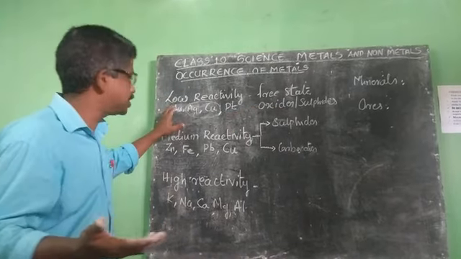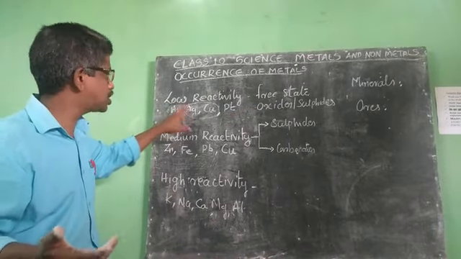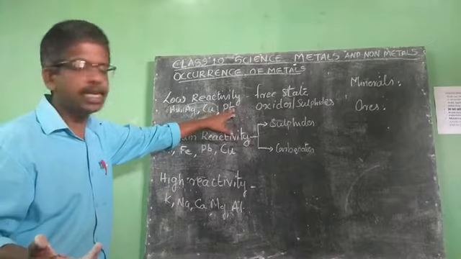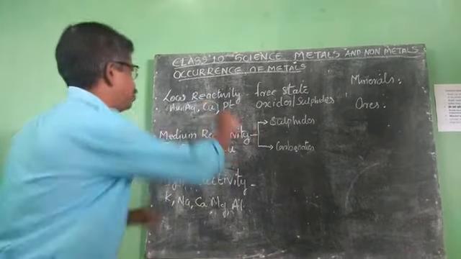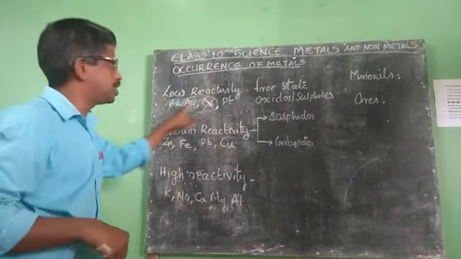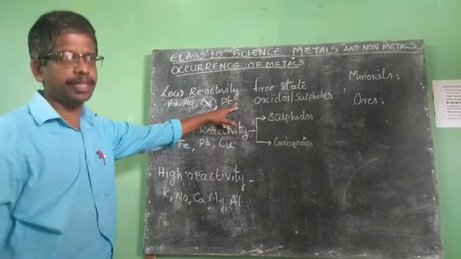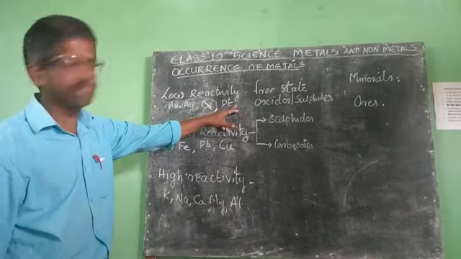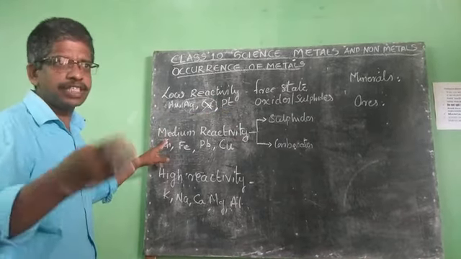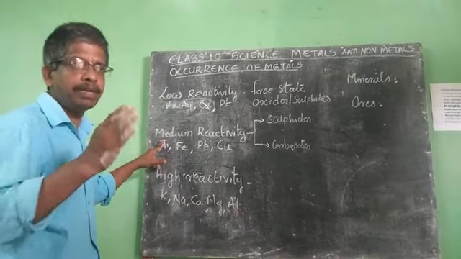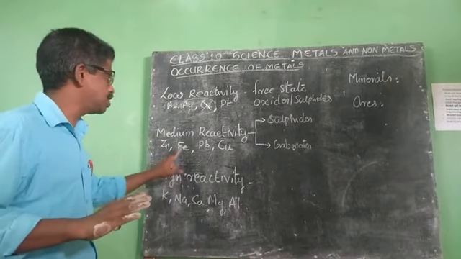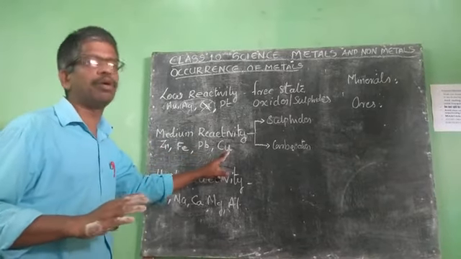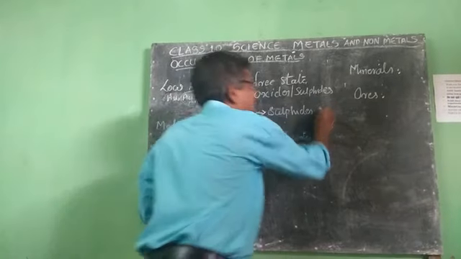Free state metals are which ones? Gold, silver, copper and platinum. This copper, if you leave it also, okay. Gold, silver and platinum, those three remember. They are found in free state. And the metals which have medium reactivity like zinc, iron, lead and copper are found in the combined state.